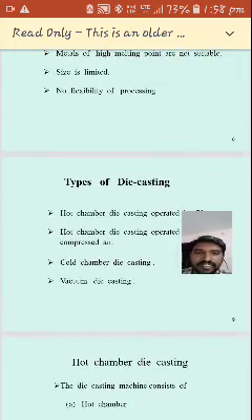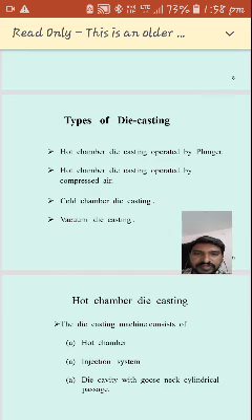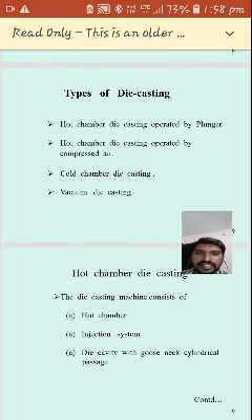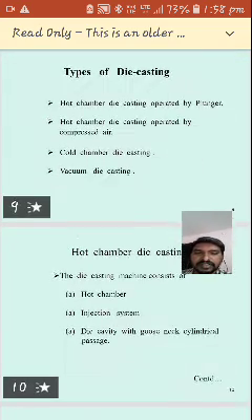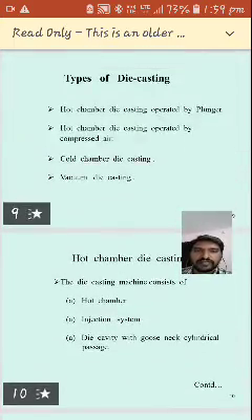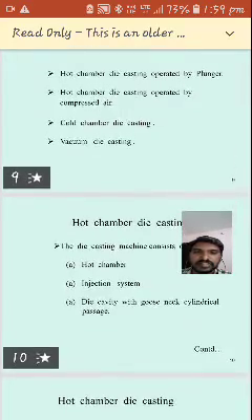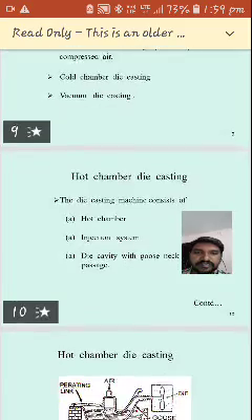Various types of die castings are there. The first one is hard chamber die casting operated by plunger. Next one is hard chamber die casting operated by compressed air. The third one is cold chamber die casting, and the fourth one is vacuum die casting. These are the four types of die castings. The first two are very common, the third one is cold chamber, and the last one is vacuum die casting. Let's see them one by one.